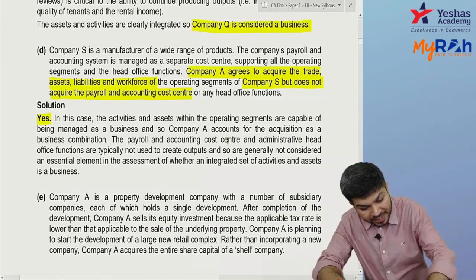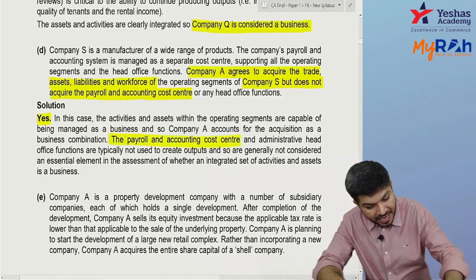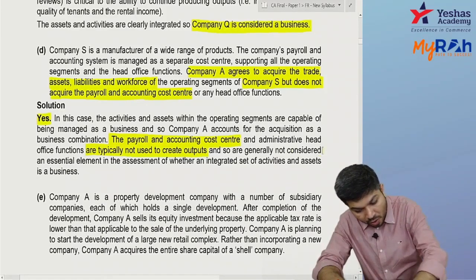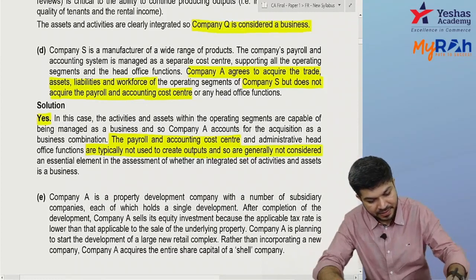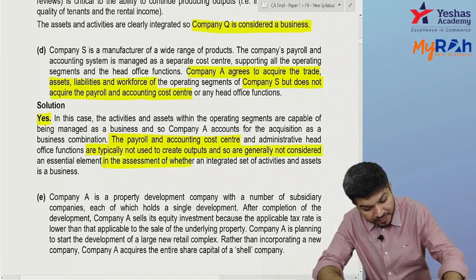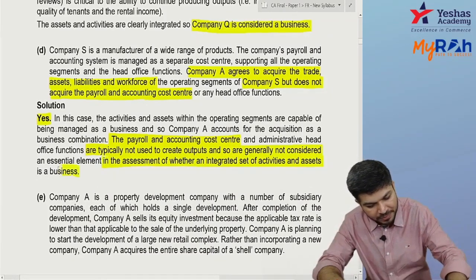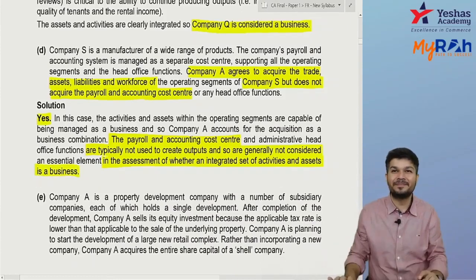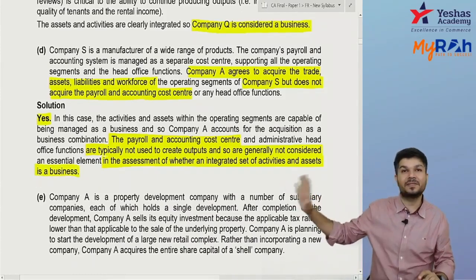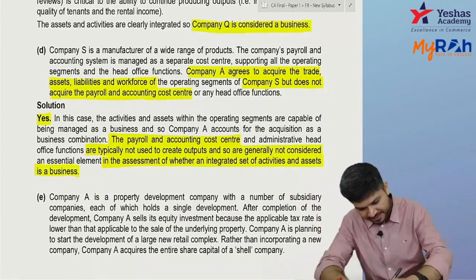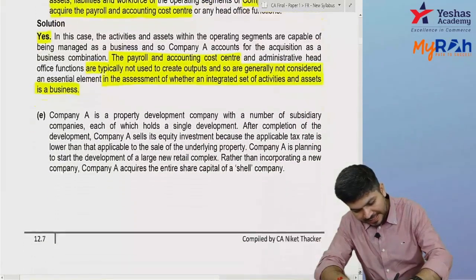The payroll and accounting cost center are not typically used to create output, and so they are not considered in the assessment of whether it's an integrated set of activities and assets. So I don't have to see the accounting and payroll software; that is fine. Without that also, it's a business. Okay. Question number 1E.